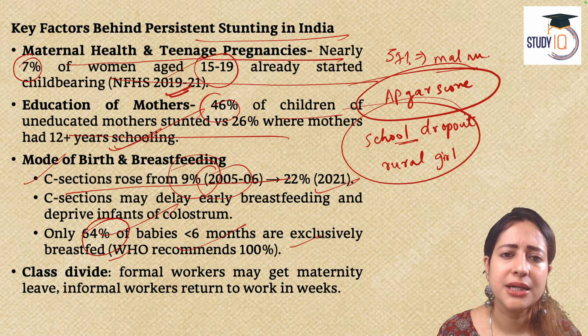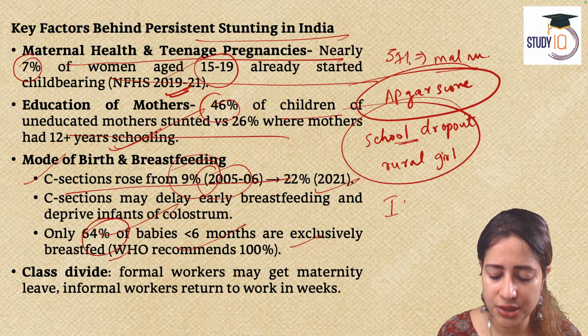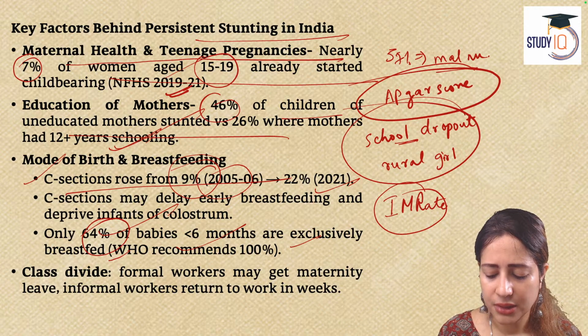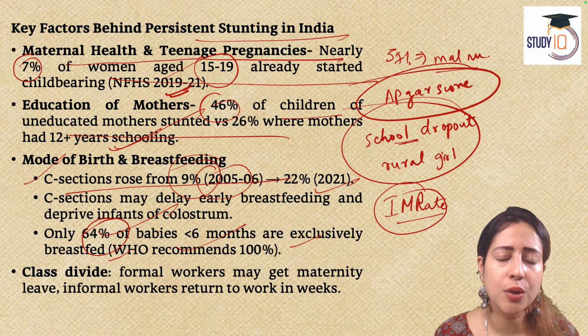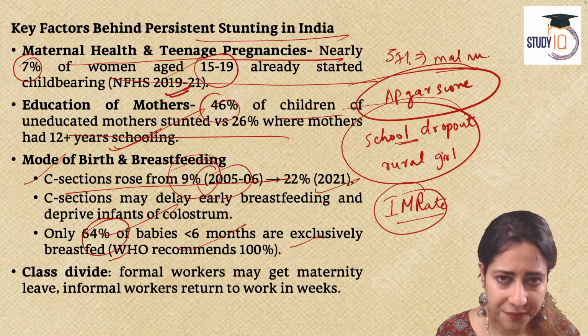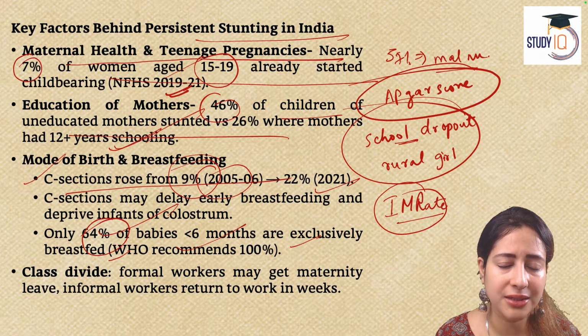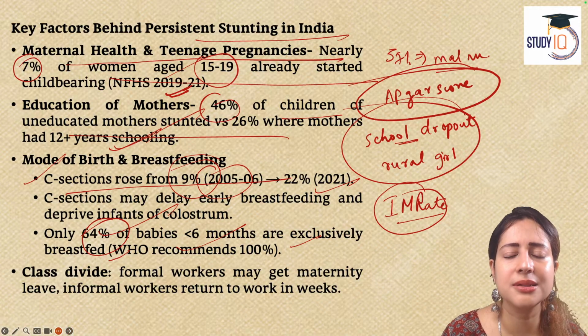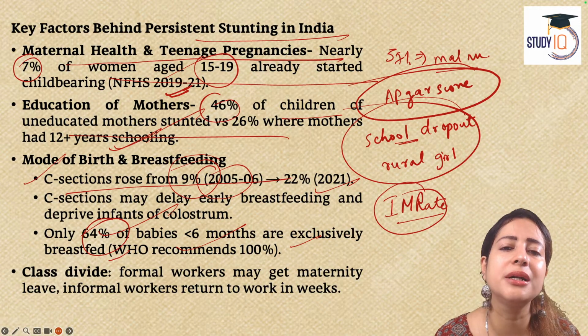What is the result? India happens to be one of the countries with a very high infant mortality rate too. Young children, young babies under 6 months or 1 year, they die, obviously owing to the fact that they do not get either vaccines or mother's milk. So, you see, these are certain reasons responsible for high stunting among Indian children.